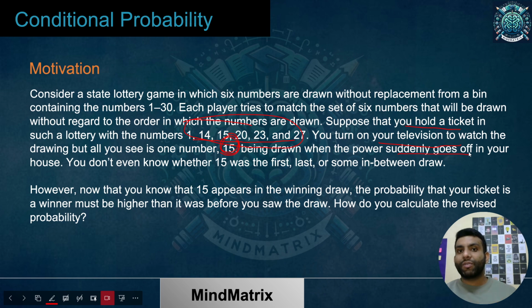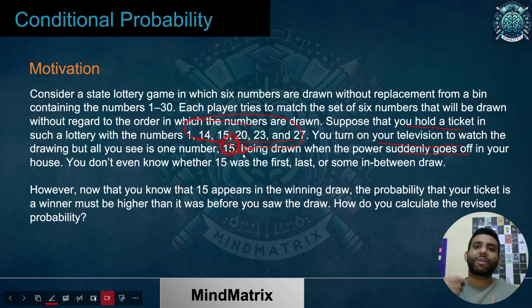Is it better than before, when you did not know that there may be a chance that I may match some number, or 15, which I already have, that is being announced? Would the probability increase or decrease? Just think about that. First case, when you do not know what exactly is going to be the numbers which will be announced. Second, you know one of the numbers being announced is 15, which you already have. Then you have some probability of winning. So definitely you'll have a higher probability of winning.